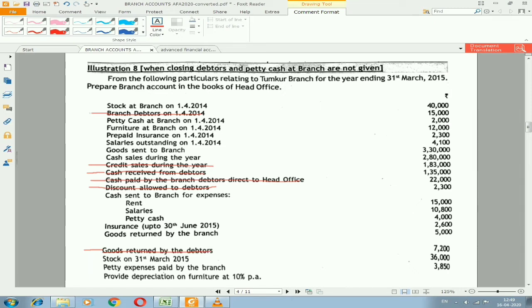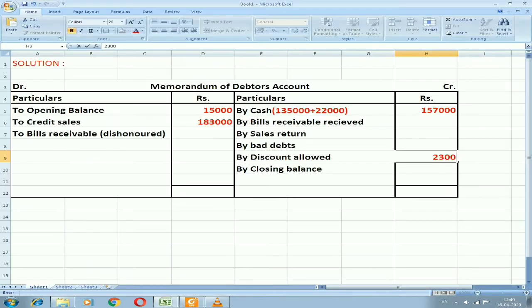goods returned by the debtors. So goods returned by the debtors as well as sales return, both are the same. If the goods are returned from customers or goods returned from debtors, both are the same. So that is the reason I have entered sales return 7200. And we don't have bills receivable, we don't have bad debts, and we don't have bills receivable dishonored. So the closing balance in the problem we don't have, so that is the missing information we need to find out.